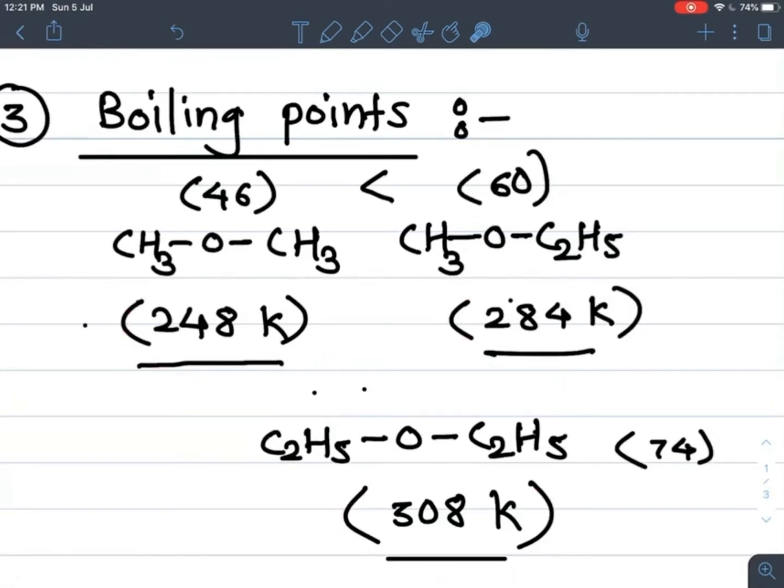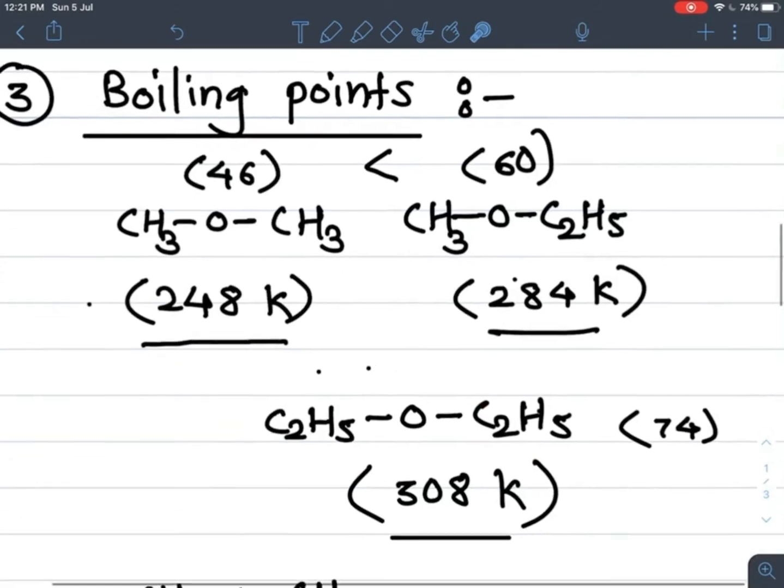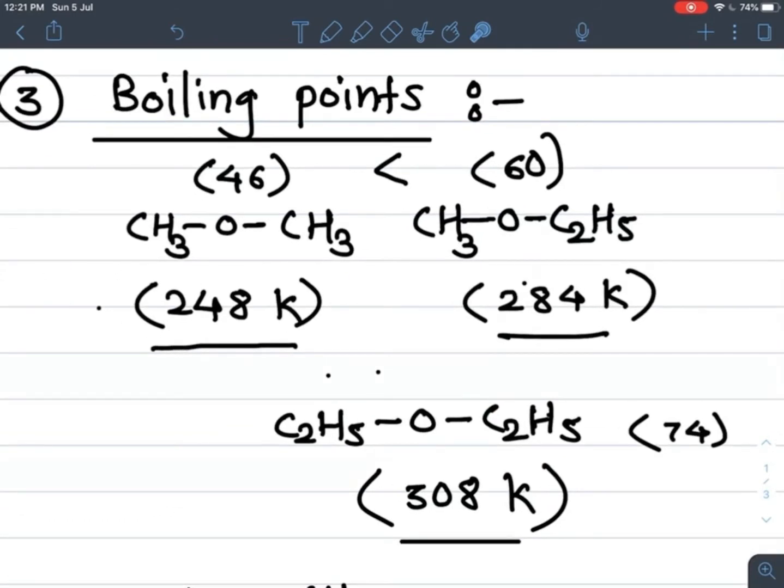Because to break the bonds it requires more energy. As molecular mass increases, the number of bonds in the molecule also increases, and to break these bonds it requires more energy. So boiling point increases with an increase in molecular mass. So this is about the boiling point.